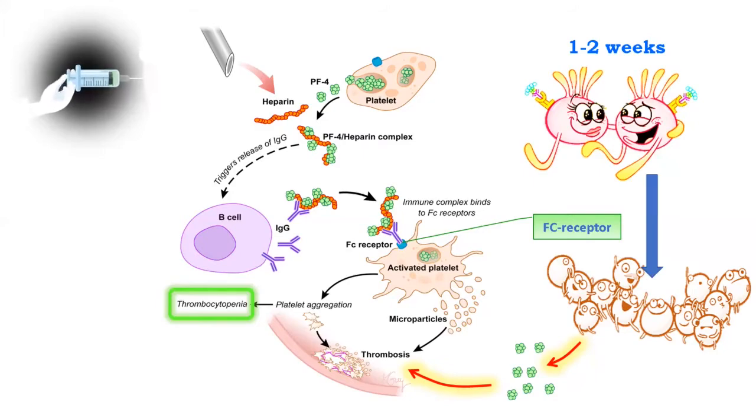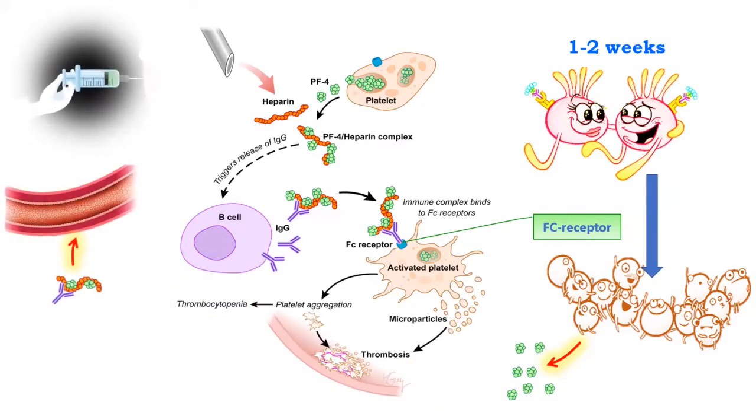The anti-heparin-PF4 antibodies also find their way to the endothelium, where they bind to heparan sulfate on the endothelial surfaces and cause endothelial cell activation, or simply an injury. This leads to increased tissue factor expression and thrombin generation. The anti-heparin-PF4 antibodies are also recognized by Fc receptors on the monocytes, which get activated. The end result of endothelial and monocyte activation is thrombosis, usually seen in veins compared to arteries.